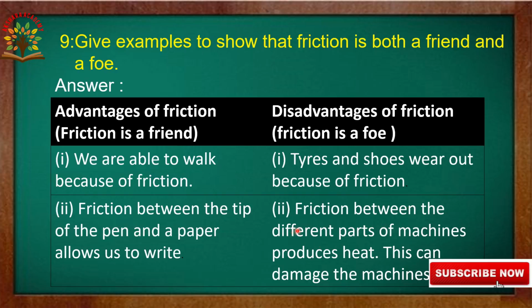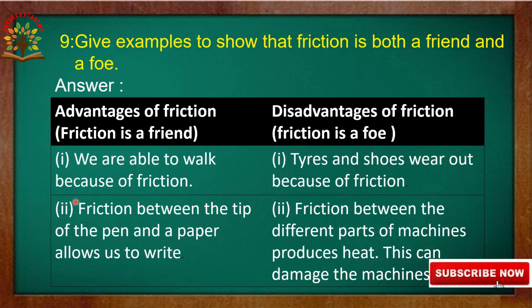The second one is friction between the different parts of machines produces heat. For example, by rubbing two hands, we are developing heat. This can damage the machines. So these two are the disadvantages of friction. That's why friction is a foe.